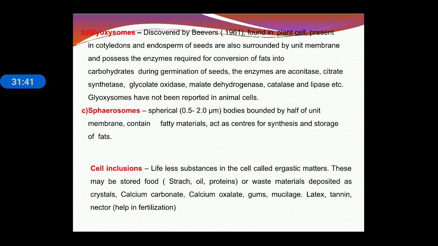Then glyoxysome. Glyoxysome is mainly related to the enzymatic conversion of fat into carbohydrate. It works during the germination of seed. Glyoxysomes have not been reported in animal cells. Then next is spherosomes. Spherosomes are spherical bodies that contain fatty material and act as a center for the synthesis and storage of fat. Then cell inclusions. Cell inclusions contain stored food matter, starch and oil, protein, calcium carbonate, calcium oxalate, gums, mucilage, latex, tannin and nectar.